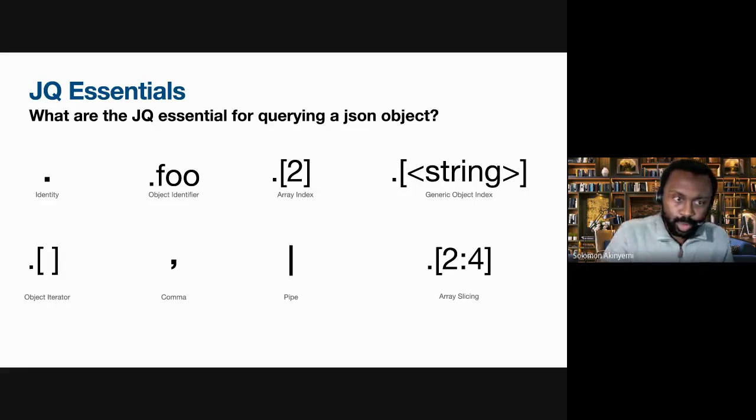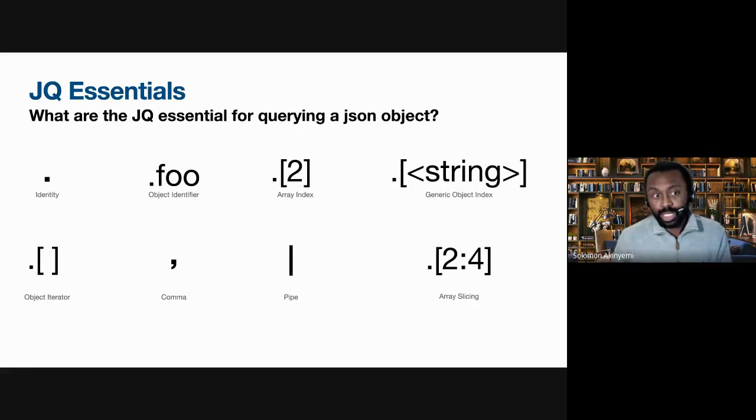Right, I've broken the main essentials down into these 4 different things, and you can do a lot with them. We've got the identifier. So if you've got a JSON blob that is not pretty and you just want to make it pretty, just pretty print, taking that input and then pretty print the output, you use the identifier. Now, if you want to select an element within that JSON blob, you would use the object identifier.